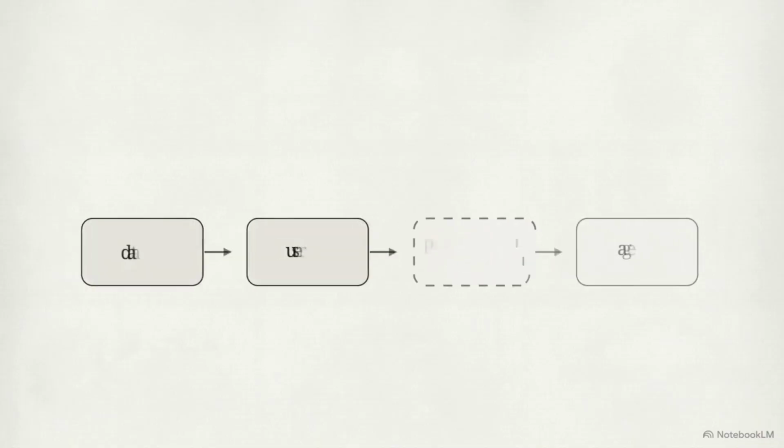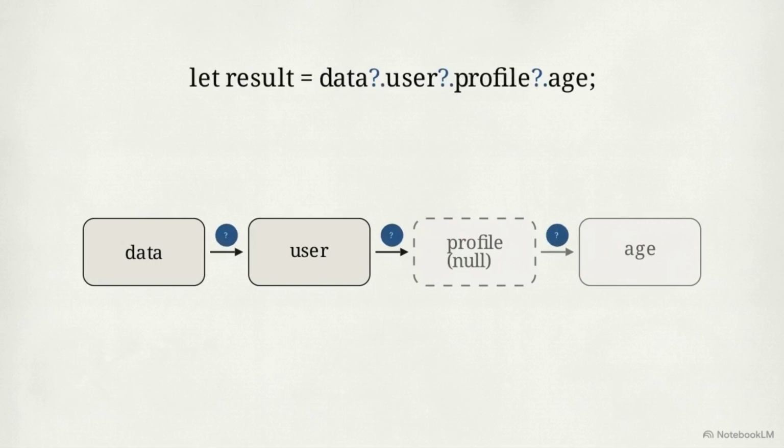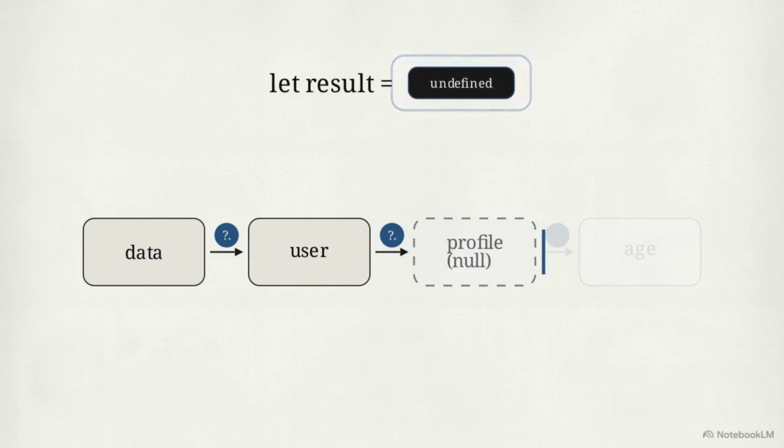To defend against this, modern syntax includes optional chaining. By appending a question mark to the execution path, optional chaining safely short-circuits the operation. If a node doesn't exist, it stops immediately, returning undefined instead of crashing the system.